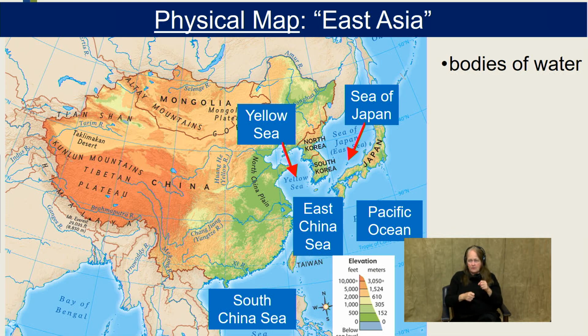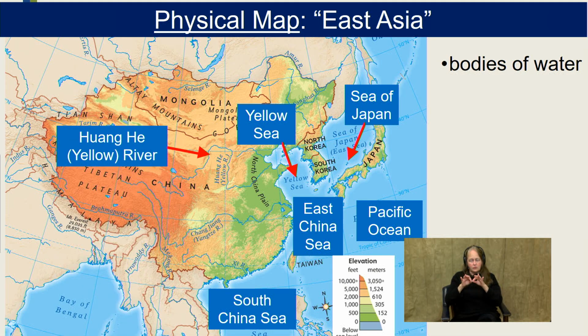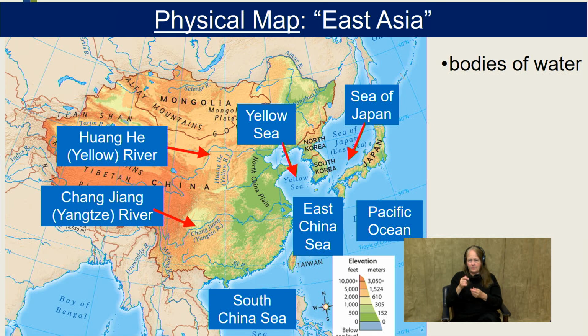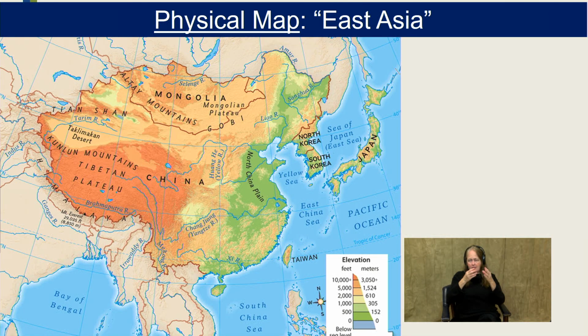We also have some significant rivers in China. One of those is the Huanghe, also known as the Yellow River. It gets its name from the yellow silt soil that colors the waters there. And also to the south is the Chengjiang, otherwise known as the Yangtze River. These are both very important rivers to China, and they both have their start in the highlands in the southwest.